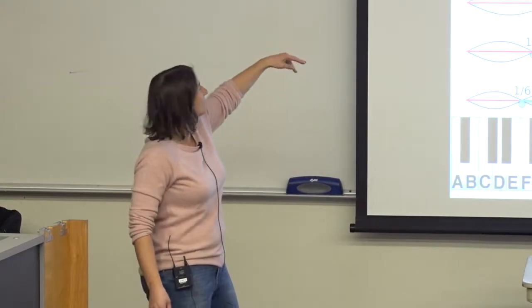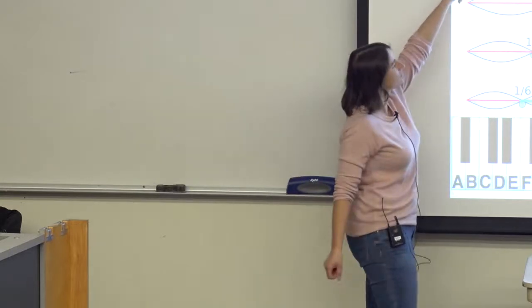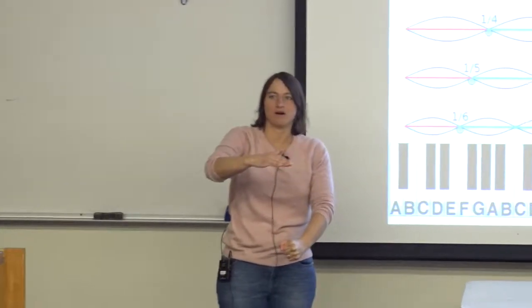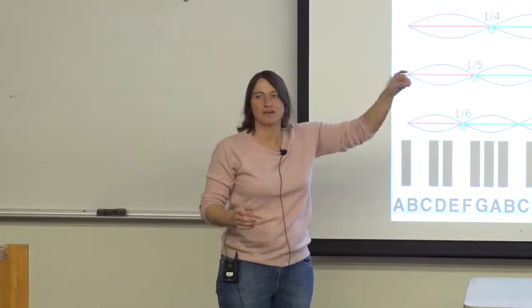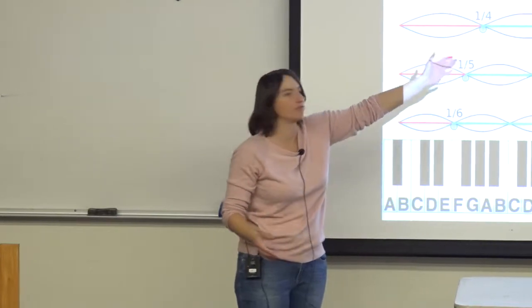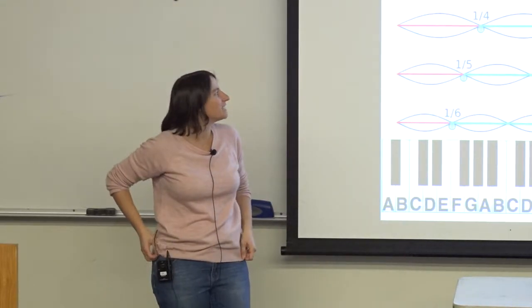So next up is the fifth. If I were to take that same string and divide it into 3 parts and only pluck 2/3 of it, what I'd be hearing is a fifth. And the frequency has a ratio of 3 to 2. I'll try to give you a little more information about those ratios, but the ratio of the frequency would be 3 to 2 in the case of a fifth.